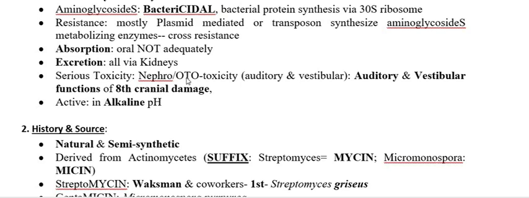The toxicity is related to damage to the eighth cranial nerve. The drugs are alkaline in nature, so they have an alkaline pH. So this is all about the salient features of this group, the nutshell or gist of all the things that the aminoglycoside group possesses.